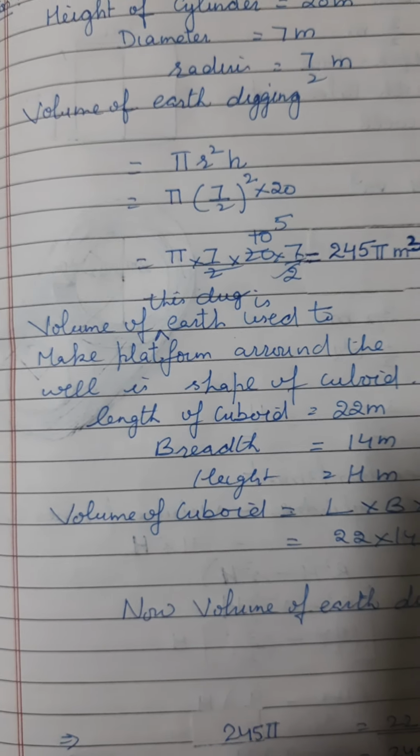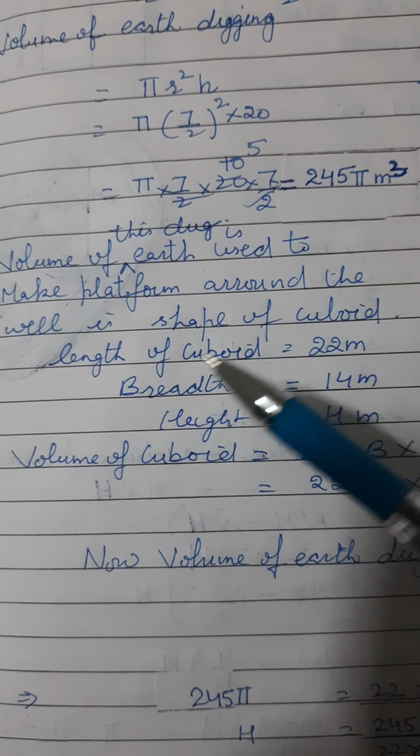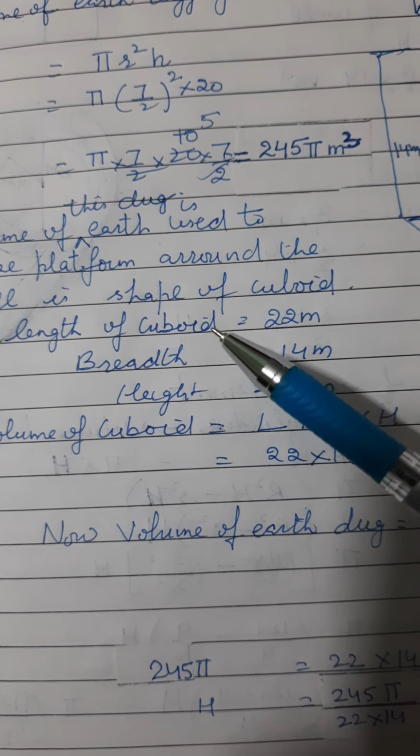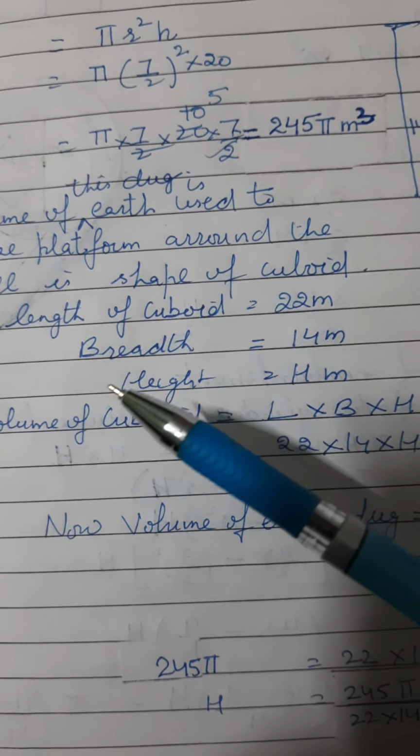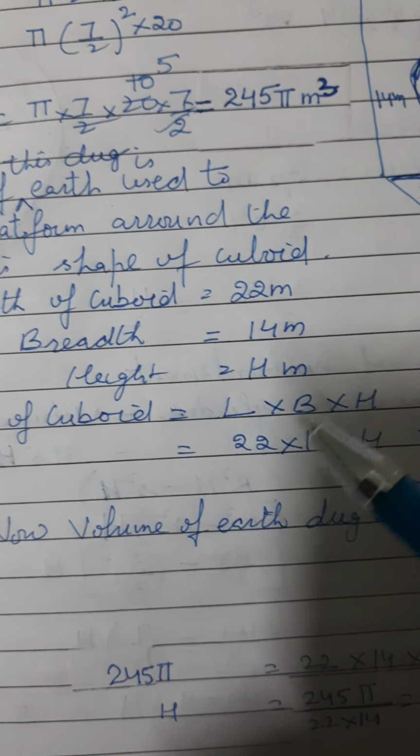Now we find the volume of the dug earth used to make the platform around the well in the shape of a cuboid. Length of cuboid is 22 meter, breadth is 14 meter, height is h.